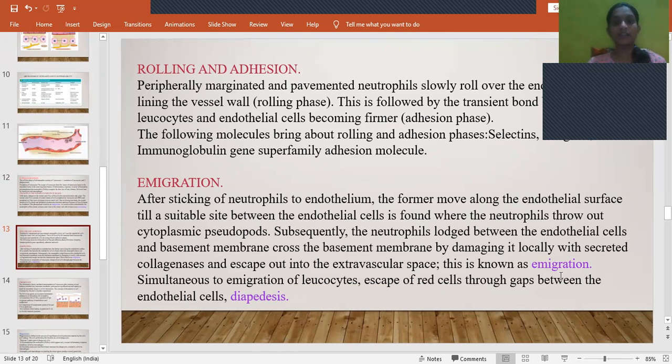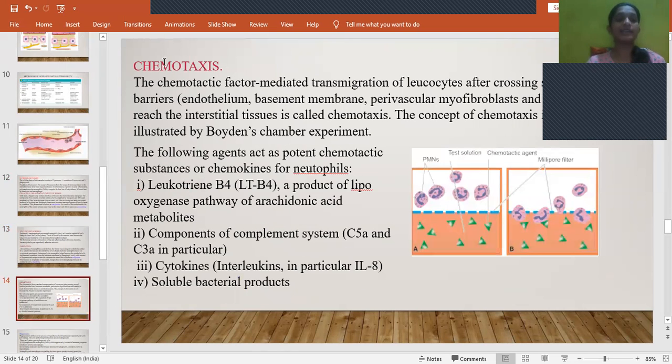In this emigration, if it involves red blood cells, then we call it diapedesis. And the other is chemotaxis. Chemotaxis involves certain chemicals in this transmigration. It is explained by a test solution and micropore filter. So these are the polymorphonuclear neutrophils. This is a micropore filter. This is a test solution, and this is the chemotactic agent. In the presence of chemotactic agent, there will be fast transmigration of the leukocytes.